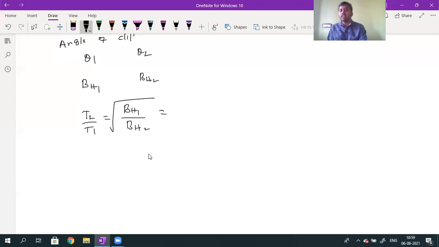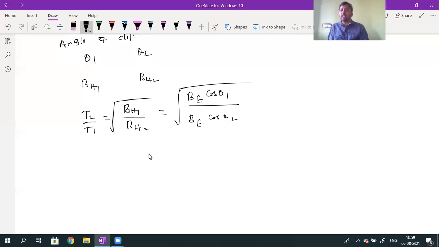BH1 can also be written as BE into cos theta 1, where BE is the Earth's total magnetic field, and BH2 is given by BE into cos theta 2. Have you got it, students? The horizontal component of the Earth's magnetic field is also not the same everywhere. It changes from place to place, so the horizontal component depends upon the angle of dip. Two different places have angles of dip theta 1 and theta 2.